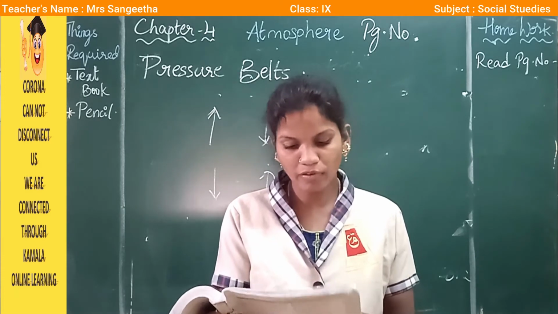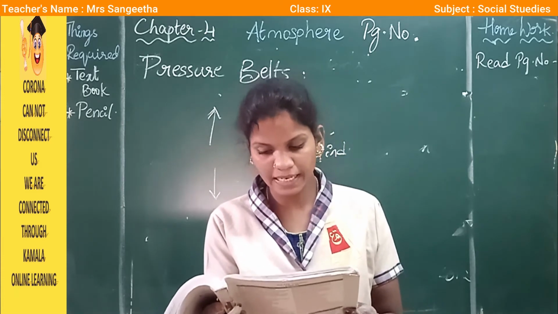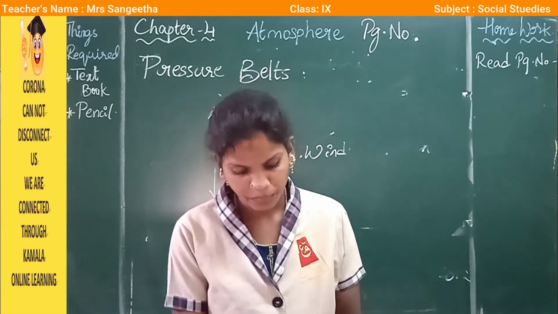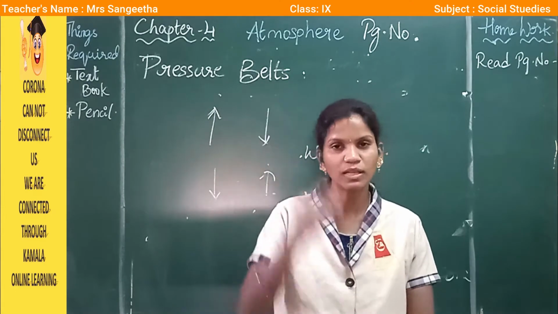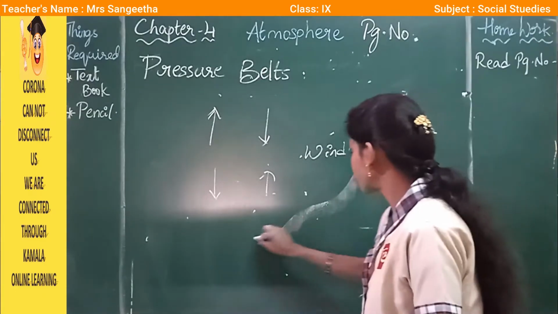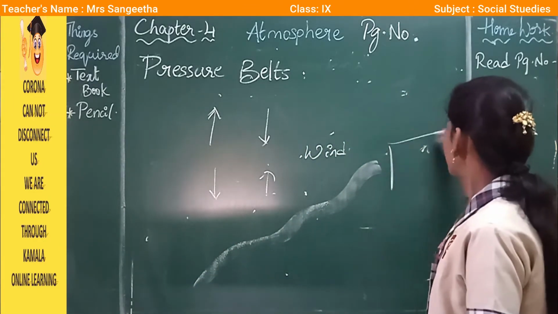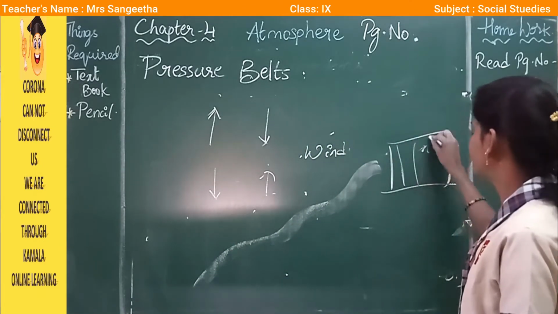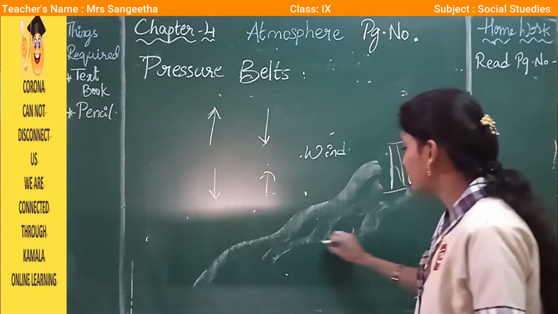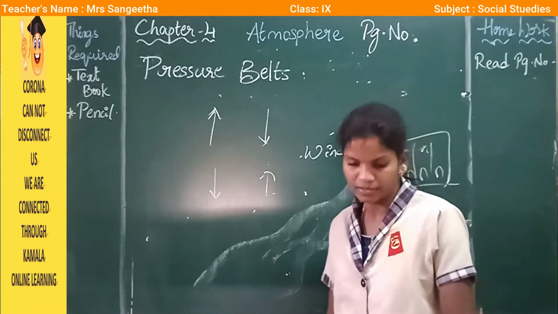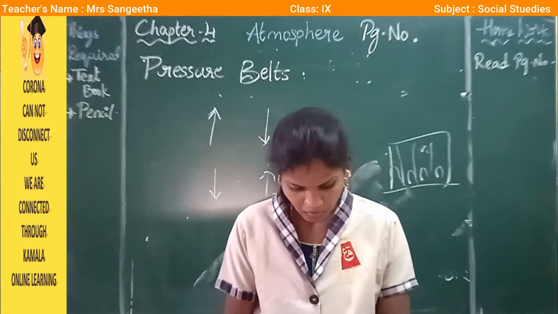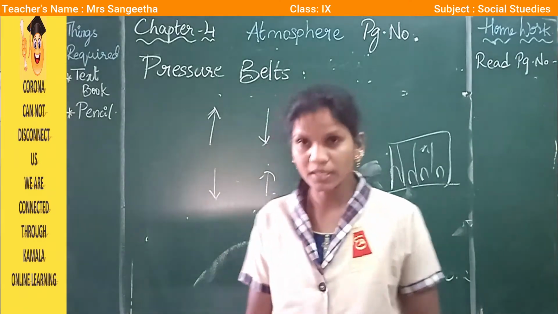Just as water moves from a higher place to a lower place, and heat moves from a warmer object to a colder object. See, water moves from high pressure to low pressure. Why? Because there is a slope. Let us think this is a dam. If the gates are open, the water flows from the upper level to the lower level. And next, heat moves from warmer objects to cooler objects.